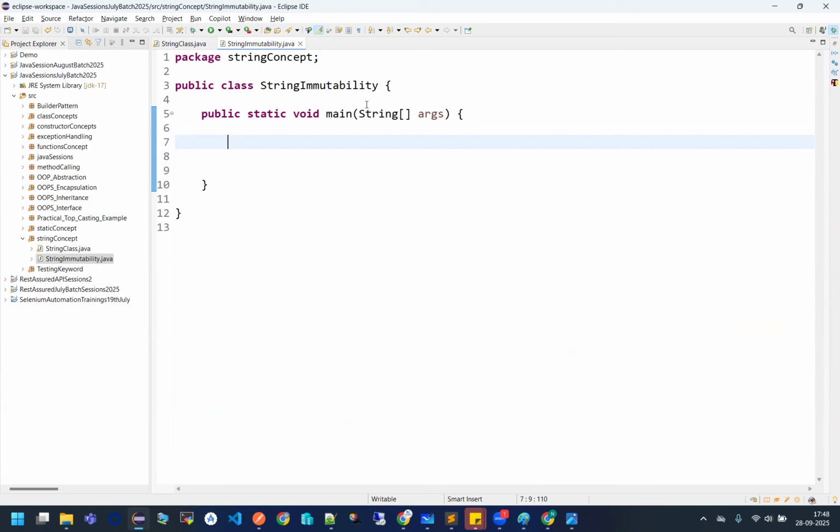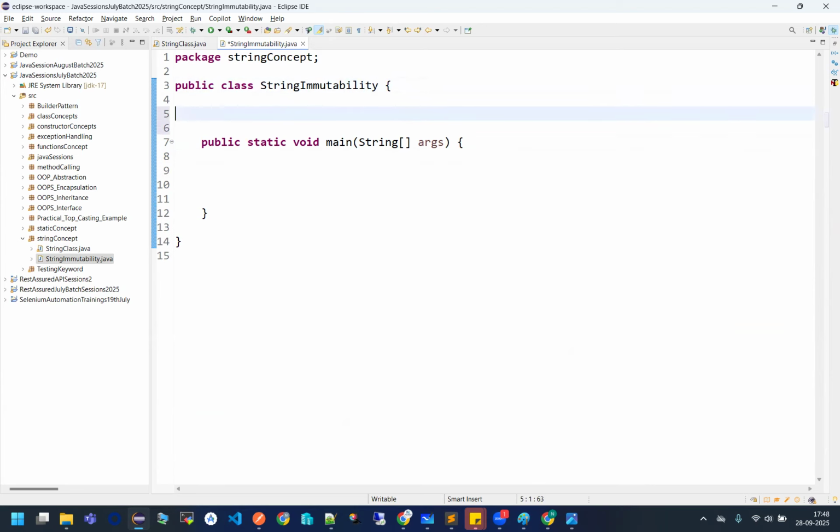Understood. First of all, string class is an immutable class. What does this immutability mean, guys? String immutability means that we cannot change the value once it is created inside the memory, either with the help of a new keyword or with the help of string literals. We cannot change the value. Understand?